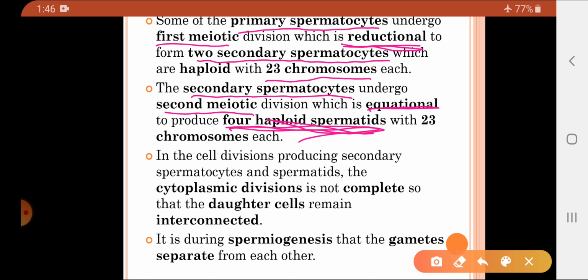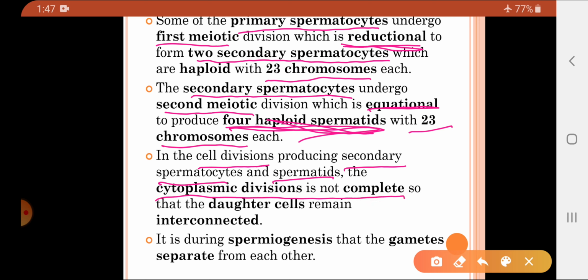So from one primary spermatocyte we have 2 secondary spermatocytes, and it results in the formation of a total of 4 haploid spermatids. And they will have how many chromosomes? 23 chromosomes.